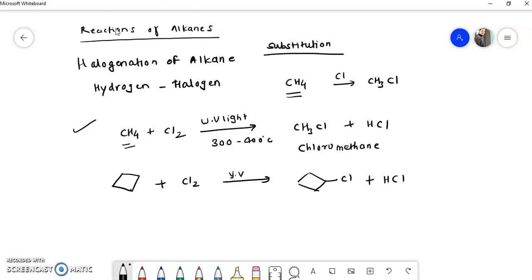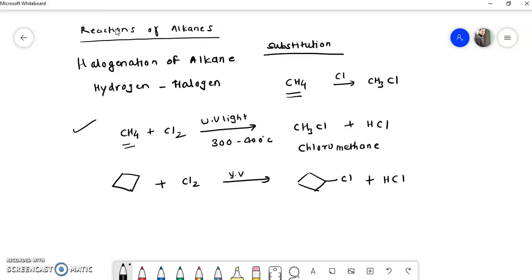One of the major drawbacks of this method is that this reaction does not stop at this stage. For example, methane is treated with chlorine and there is a formation of chloromethane. This chloromethane is not the final product. This chloromethane again reacts with chlorine to form dichloromethane. Again that dichloromethane reacts with chlorine to form chloroform.